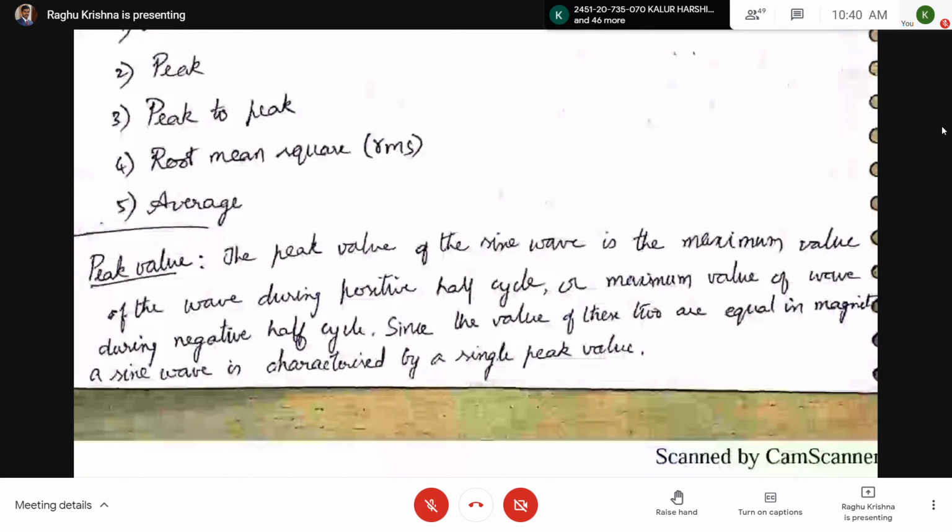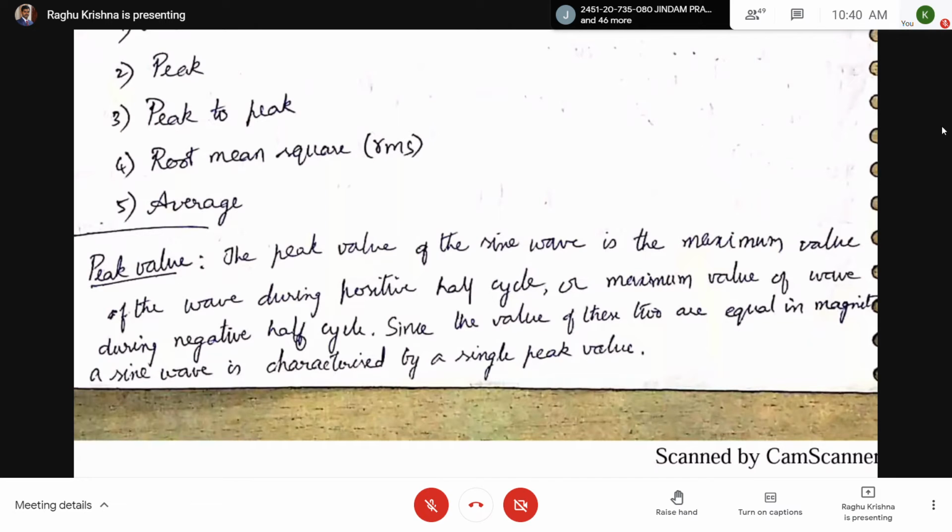Now coming to the peak value of a sine wave. The peak value of the sine wave is the maximum value of the wave during the positive half cycle or the maximum value of the wave during the negative half cycle. You can take the maximum value during the positive half cycle or the negative half cycle.